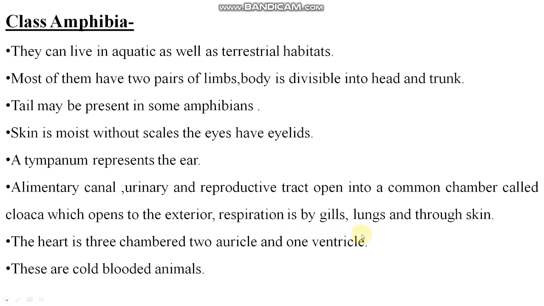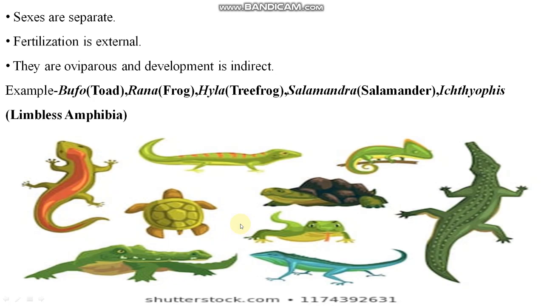Respiration is by gills, lungs, and through skin also. In Amphibia the heart is three-chambered, two auricles and one ventricle. They are cold-blooded animals, right? Sexes are separate here. Fertilization is external. They are oviparous and development is indirect. Clear? Some examples: Bufo, that is called toad, Rana, frog, Hyla, tree frog, Salamandra, Ichthyophis, right?